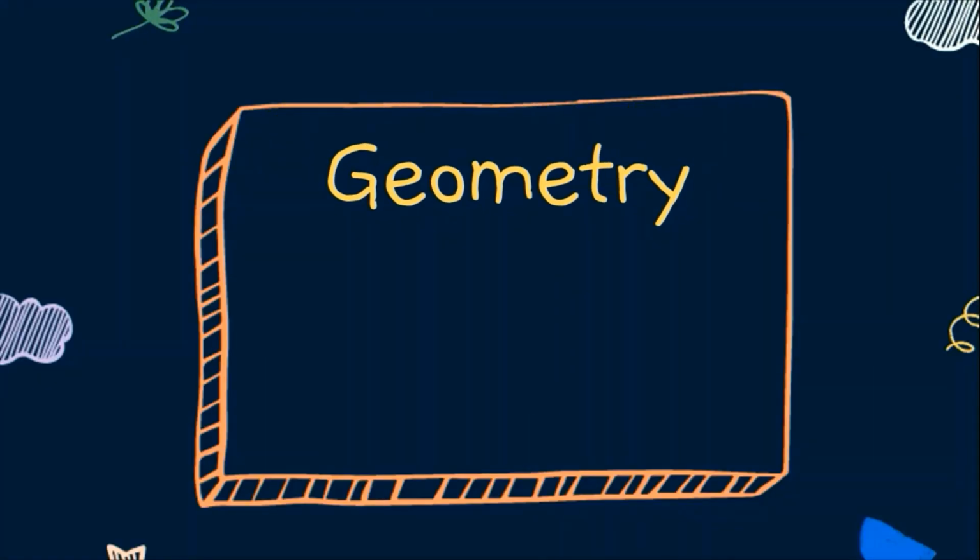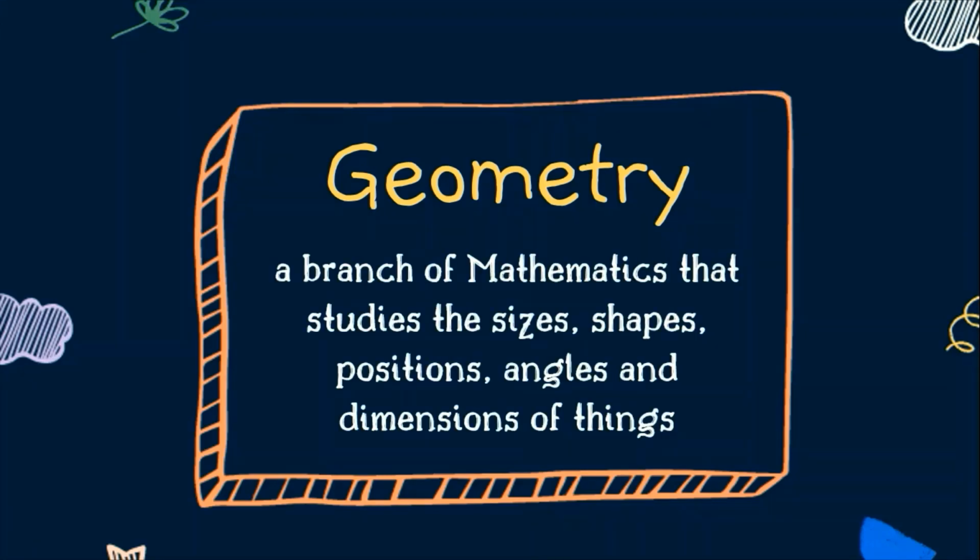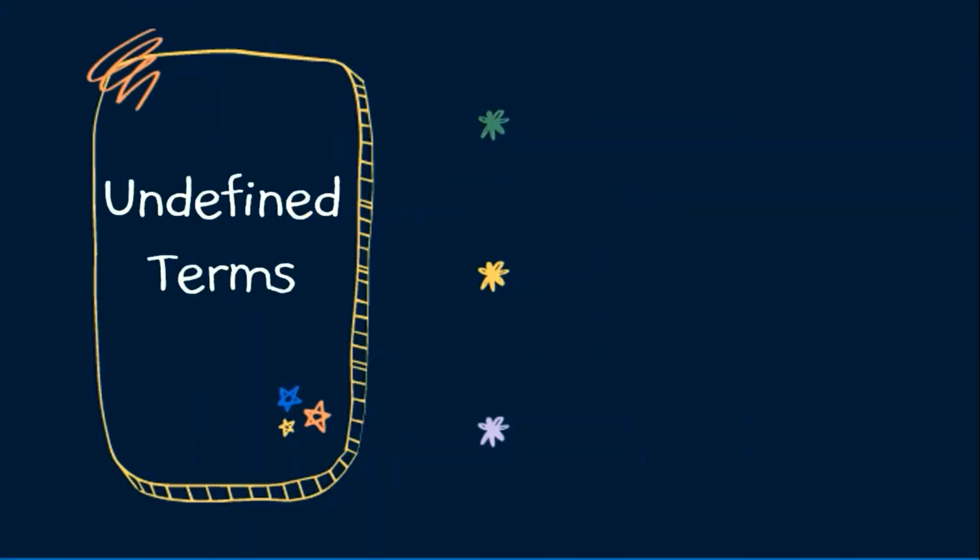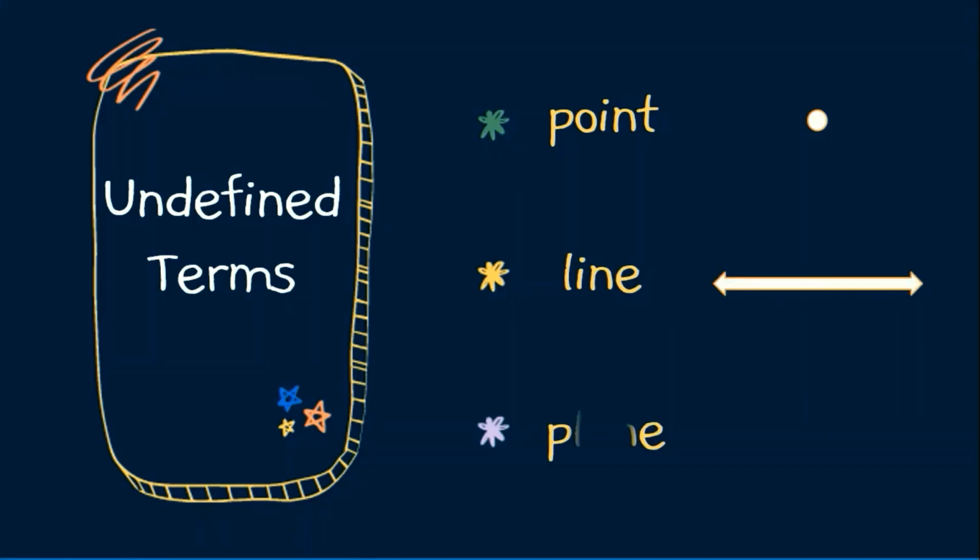Undefined terms, this is a lesson under geometry. Geometry is a branch of mathematics that studies the sizes, shapes, positions, angles, and dimensions of things. For undefined terms, we have three. We have point, and this is how a point looks like, a line, and a plane.